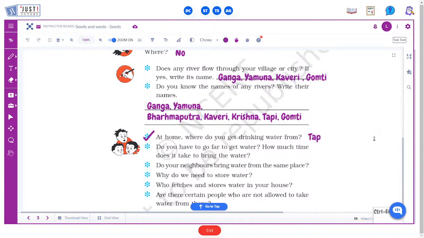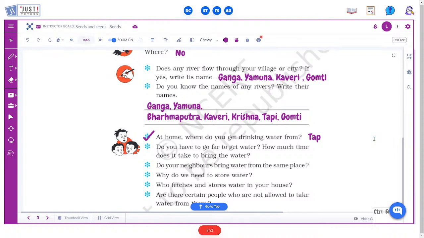Then, do you have to go far to get water? How much time does it take to bring the water? So if you have to go far, you can write how much time it needs. If you don't have to go far, if it's available at your home, you can write no over here.